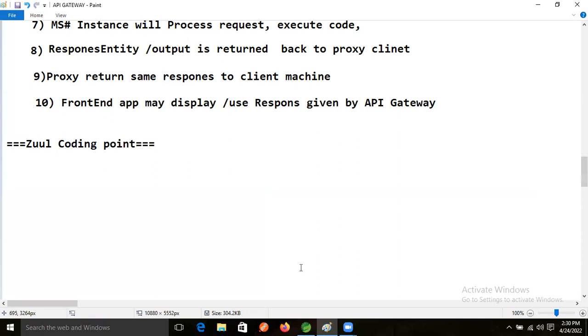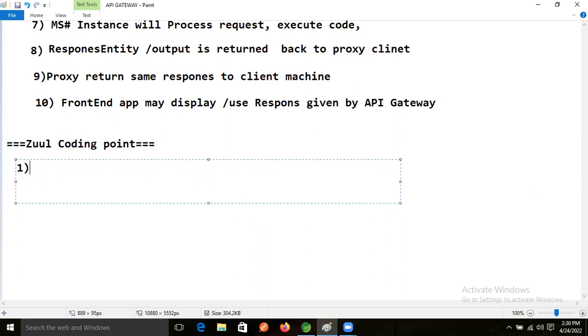First what we will do now, we will define one application with the Zuul dependency.